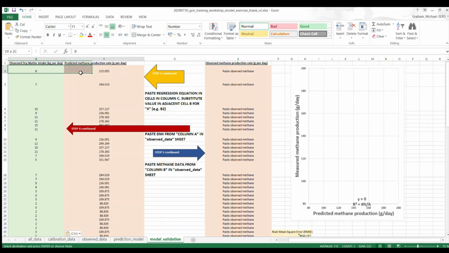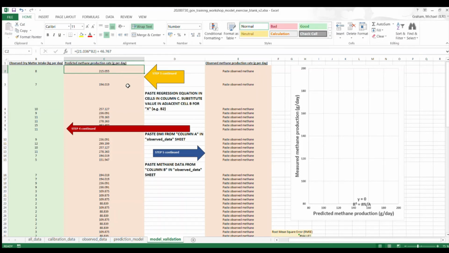So in this case, we entered in 8 for the observed dry matter intake and entered it into this formula as B2, and the predicted quantity of methane produced on a given day in grams per day was 215 grams of methane per day.